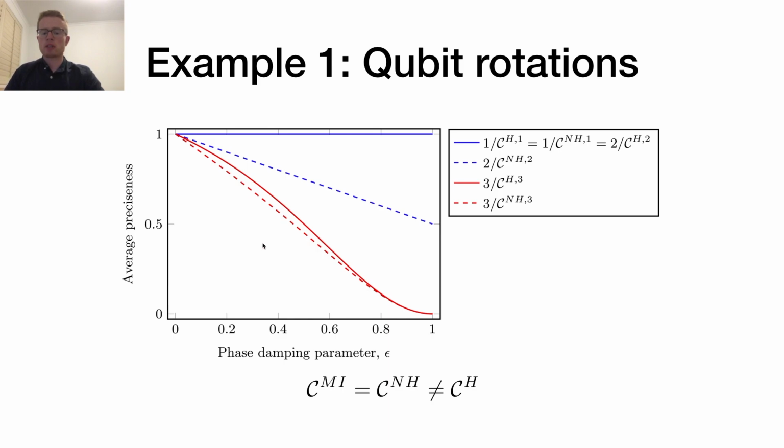However, for the 3-parameter case, we see that although separable measurements are inferior to collective measurements, the gap between the two is quite small. This suggests that it may not be worth searching for the optimal collective measurement strategy, as the benefit from the potentially complex collective measurement required is not that large.